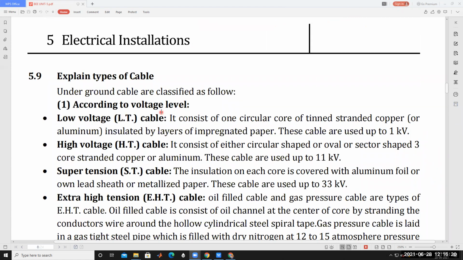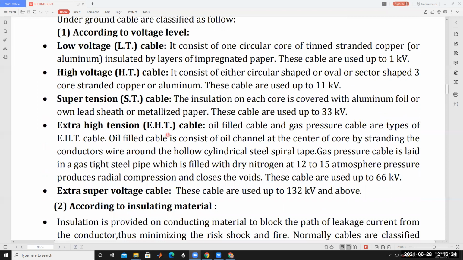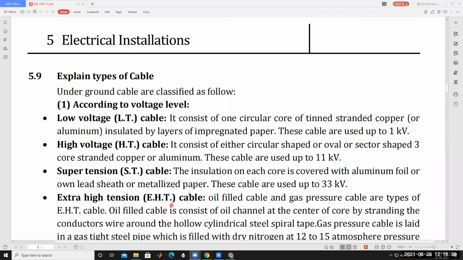According to the voltage levels, the cables are classified into low voltage or low tension cables, high voltage or high tension cables, super tension cables, extra high tension cables, and extra super voltage cables. Low voltage cables means the operating voltage of these cables is up to 1 kV, that means 1000 volts.